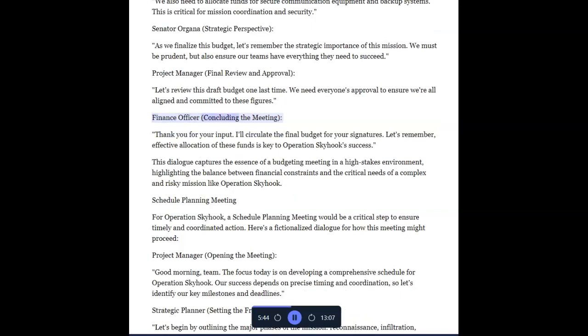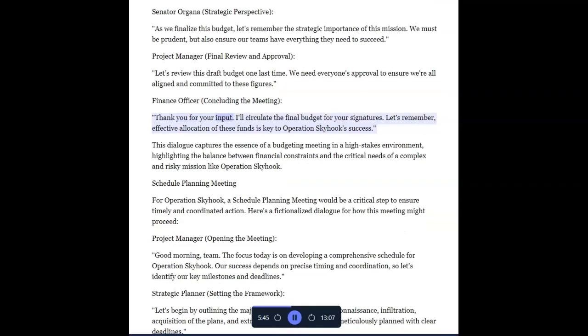Finance officer, concluding the meeting. Thank you for your input. I'll circulate the final budget for your signatures. Let's remember, effective allocation of these funds is key to Operation Skyhook's success.